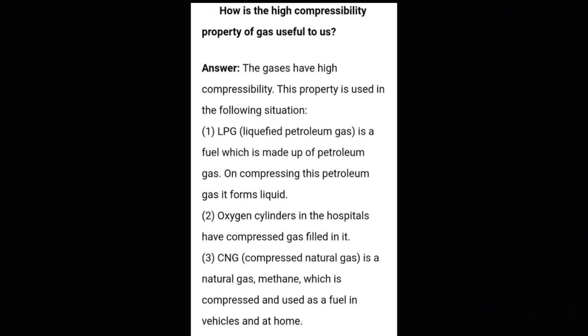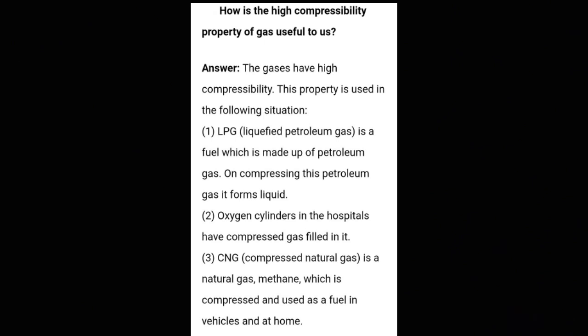First is LPG. Full form of LPG is liquefied petroleum gas. So what is LPG? It is a fuel which is made up of petroleum gas. If you compress this petroleum gas, it forms a liquid. So this is one example of the property of gas, compressibility.